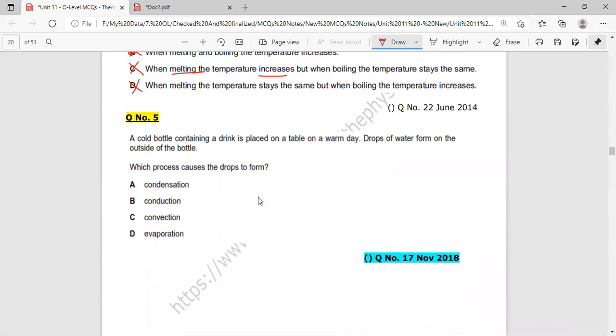A cold bottle containing a drink is placed on the table on a warm day. Drops of water form on the outside of the bottle. Let's suppose this is the bottle, and it was placed there. Assume the bottle by yourself, my drawing is just like that.